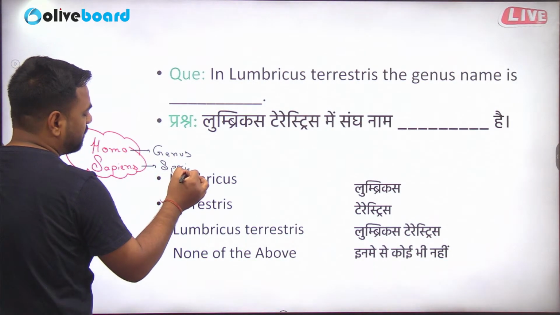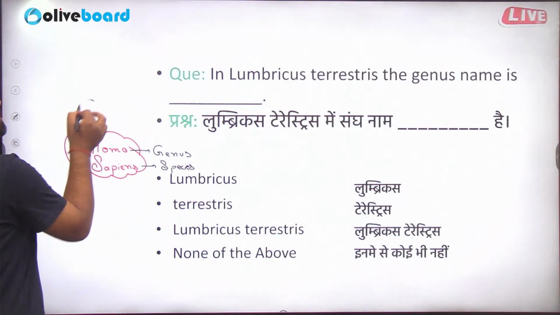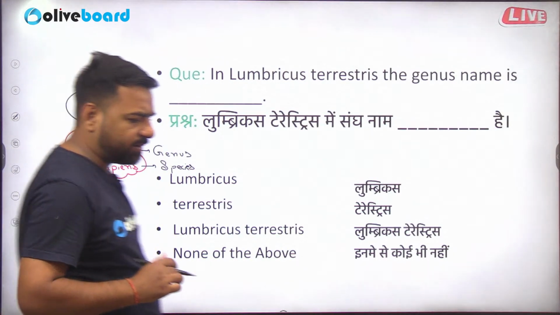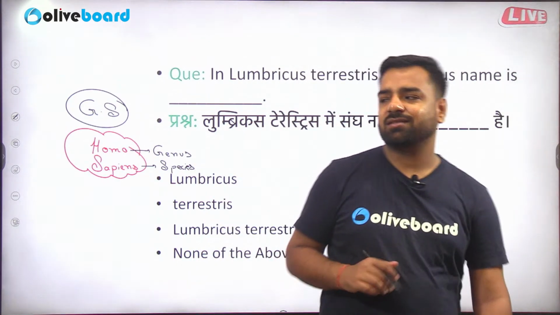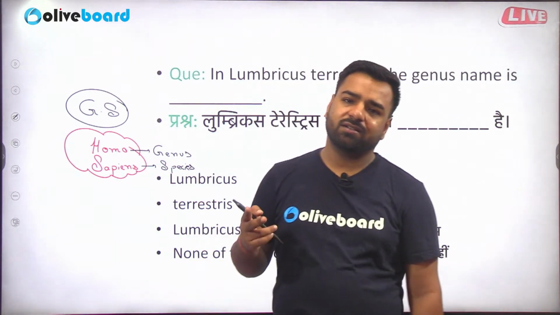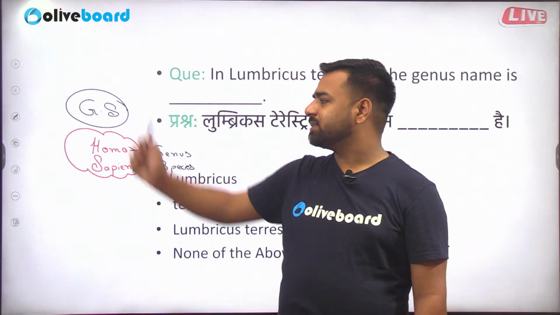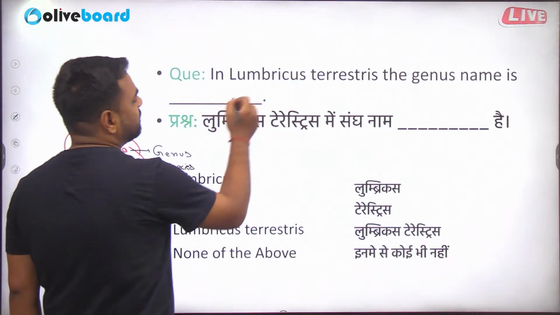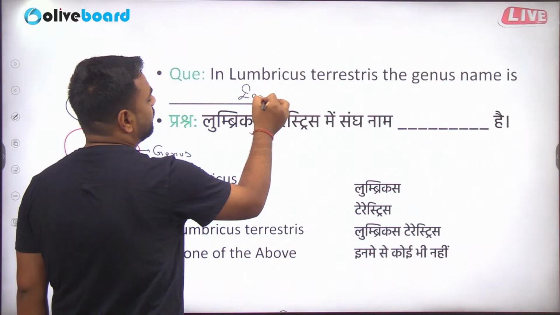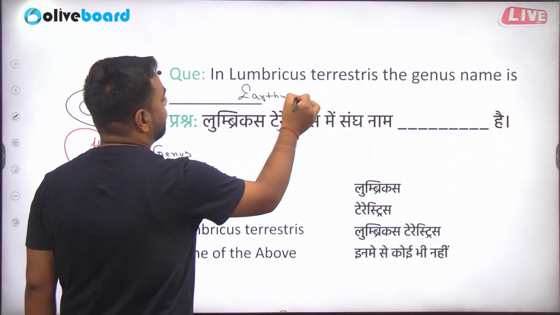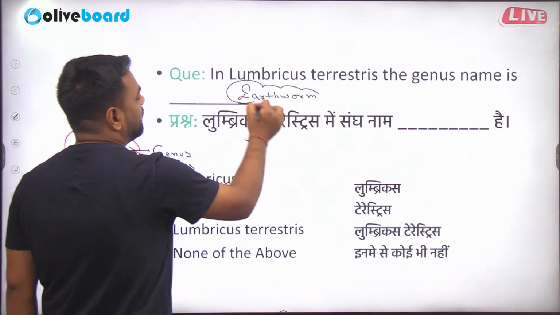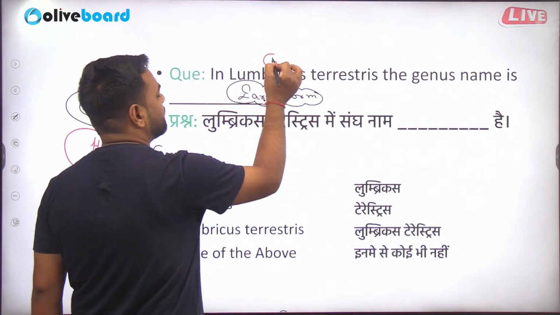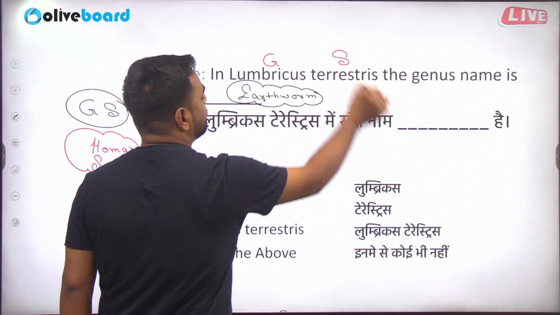And I'll tell you the trick also. Guys, what I'm teaching you is general studies, right? So in the examination also you can remember, Deepani sir taught us general studies. G came first, S came later. So first G will come, then S will come. So this Lumbricus terrestris, do you know what it is? This is actually the scientific name of earthworm. And as discussed, the first part is always G, as I'm teaching you GS. The second part is always telling you about the species.